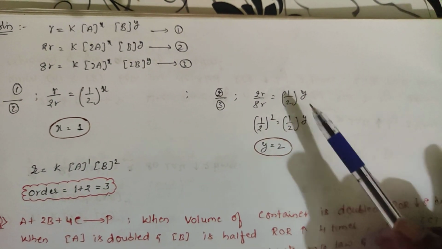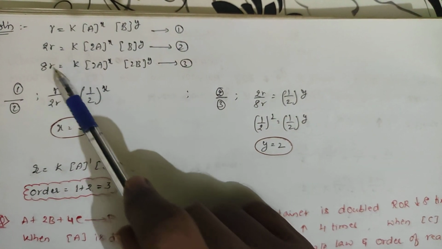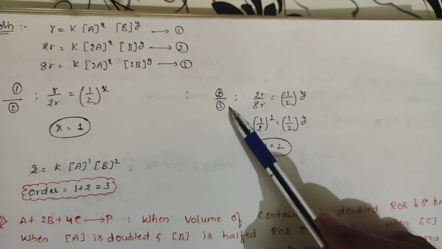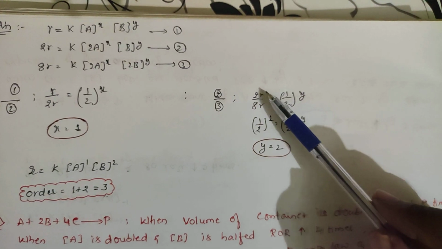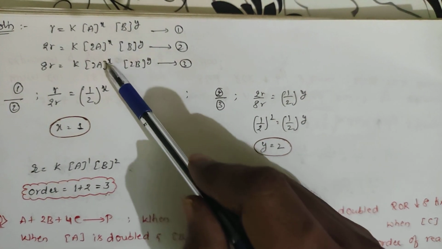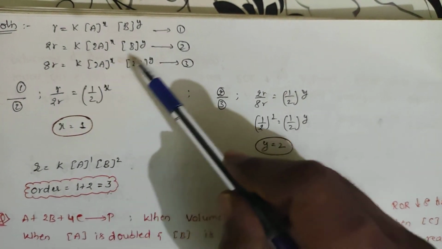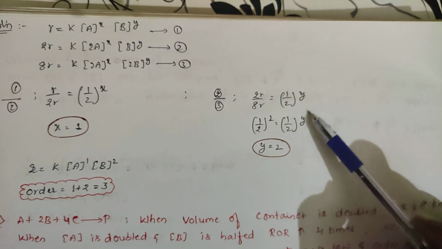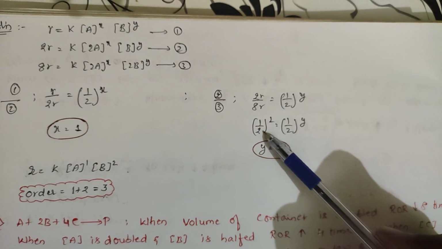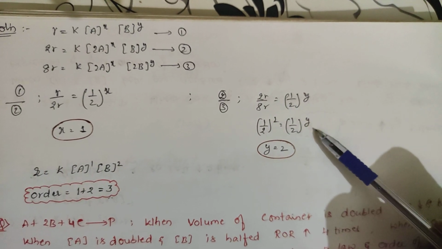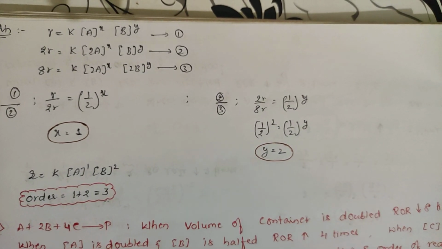And next condition. You divide 2 by 3. So what you will be getting? 2R by 8R. (2A) power X will be cancelled, K will be cancelled, A cancelled. So (1/2) whole power Y will be equal to 2 by 8. So 1 by 4, it is (1/2) whole squared. So Y will be equal to 2.